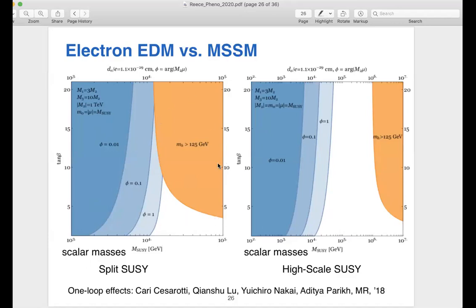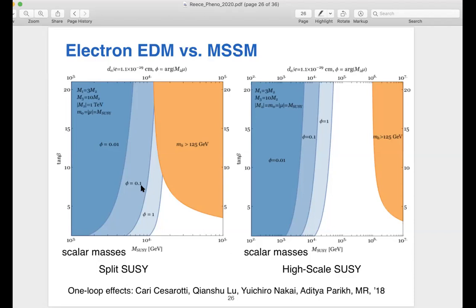But basically what you see is if you have heavy scalar masses in supersymmetry, you're going to tend to overpredict the Higgs mass, make it too heavy. So there's some kind of finite region that you want to explore where the masses are not too heavy. And what these blue contours are showing you is the EDMs are pushing into a large fraction of that region.